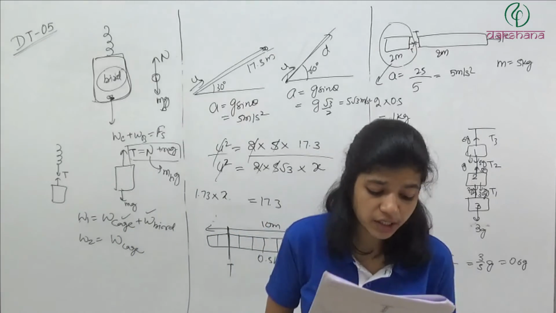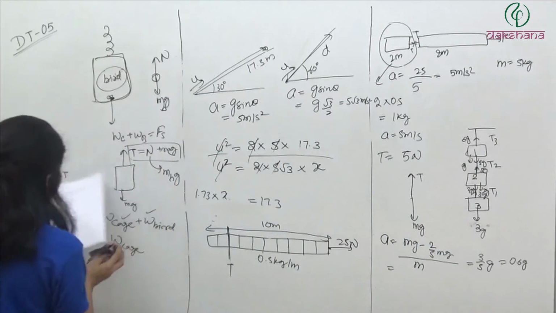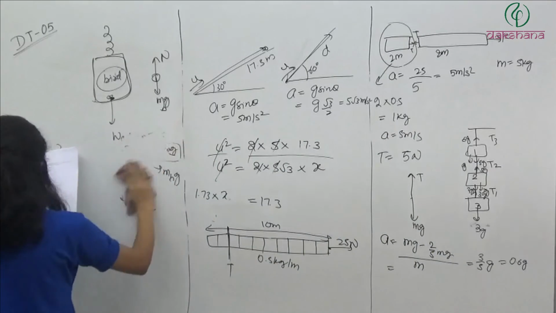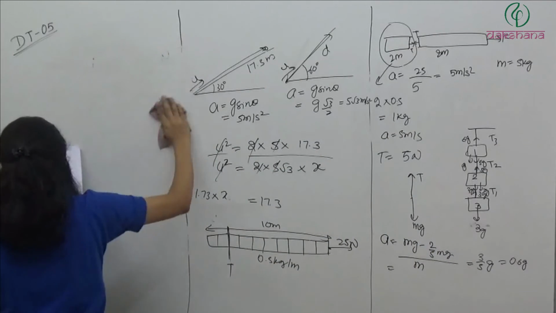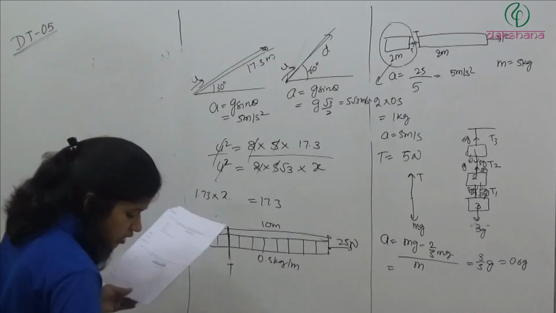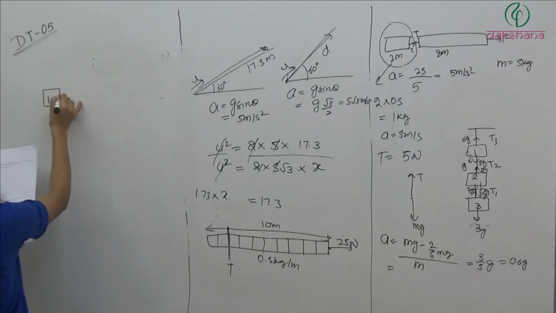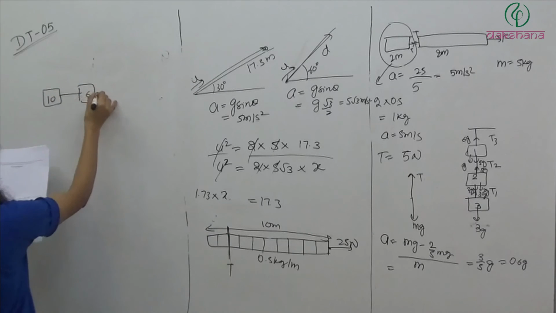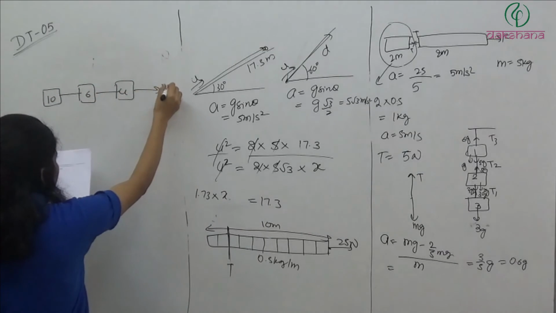Question number 39. Three blocks of masses M1, M2 and M3 are connected by a massless string as shown in the figure on a frictionless table. They are pulled with a force T3 equal to 40 Newton. We have done many such questions. So here we have M1 is 10, M2 is 6, M3 is 4, and we are applying a force of 40 Newton.